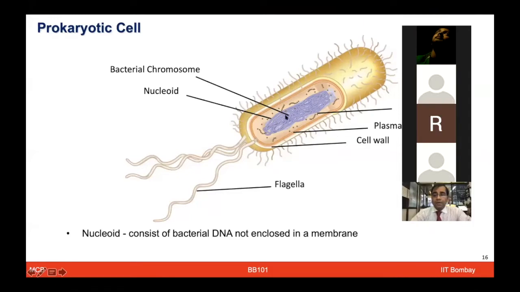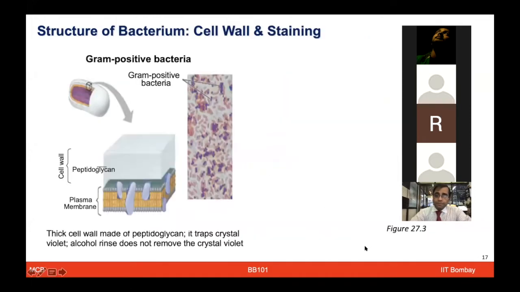And here, in addition to the bacterial chromosome, you also have the plasmid, which is extra-chromosomal material. And then there are a lot of ribosomes which are floating in the cytoplasm.